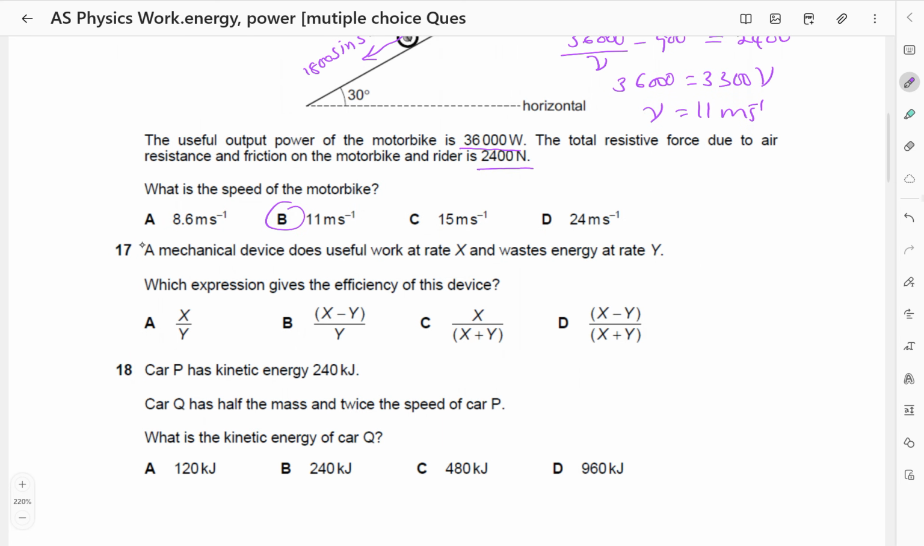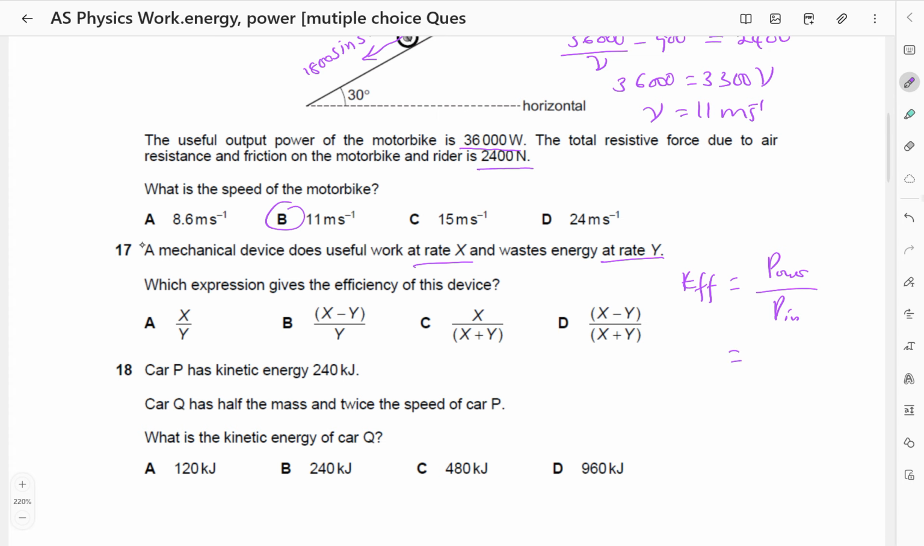A mechanical device does useful work at a rate x and wastes energy at a rate y. Which expression gives the efficiency of the device? So the efficiency is useful work output over work input. It wastes energy at a rate y, so power wasted is y. Power output is x. So efficiency is equal to power output over power input.